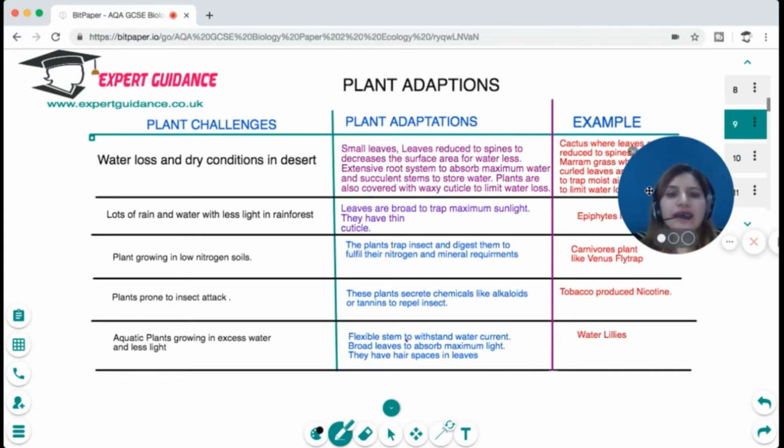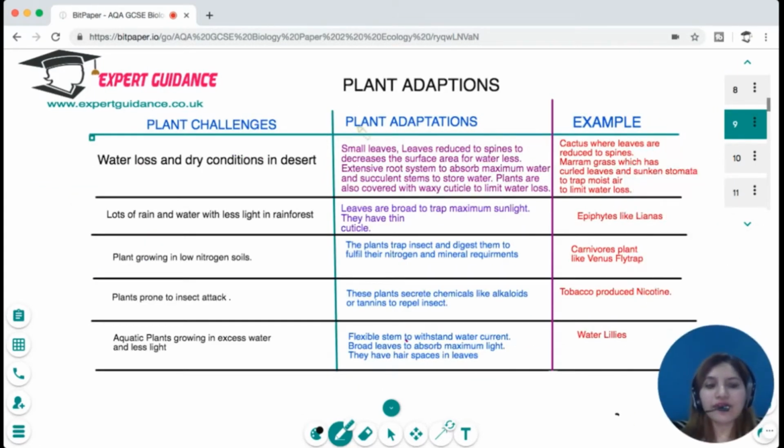Now let us look at some of the plant adaptations in response to the challenges they face. The major challenge a plant faces in the desert is water loss and dry conditions. In those conditions, the plants have small leaves. Leaves are reduced to spines so that the surface area for water loss can be reduced. They have an extensive root system to absorb maximum water, and they have succulent stems to store water. These plants are also covered with a waxy cuticle to limit the water loss.